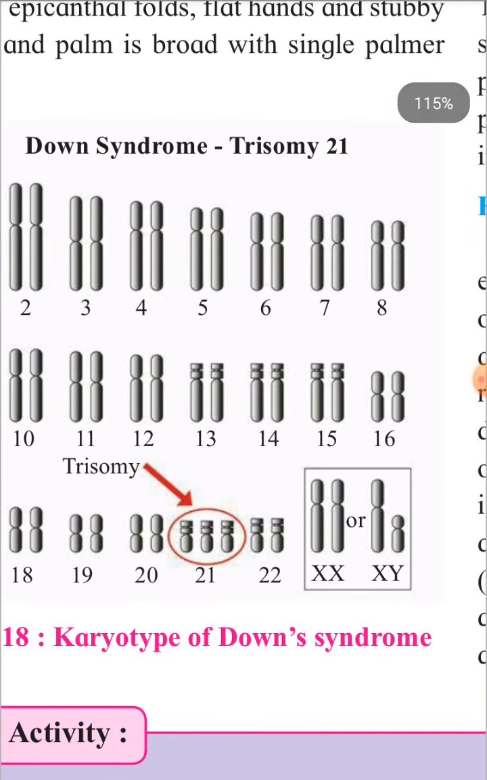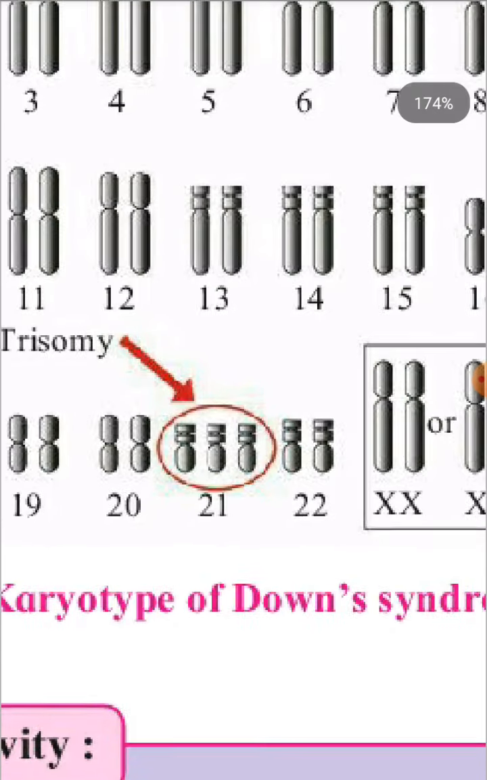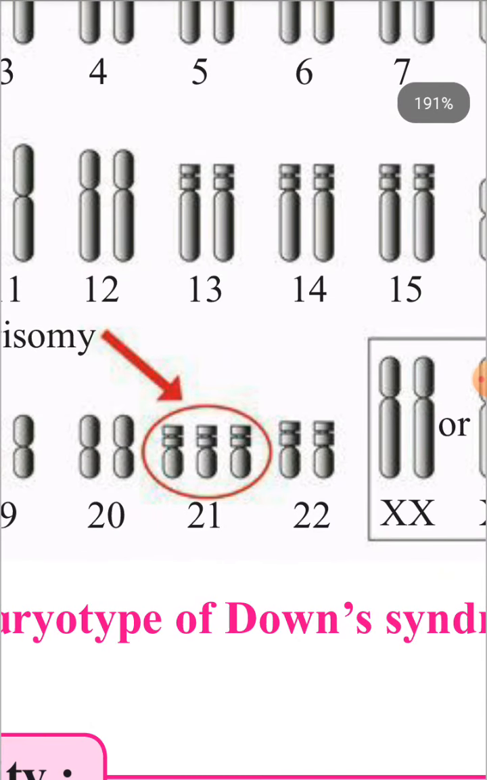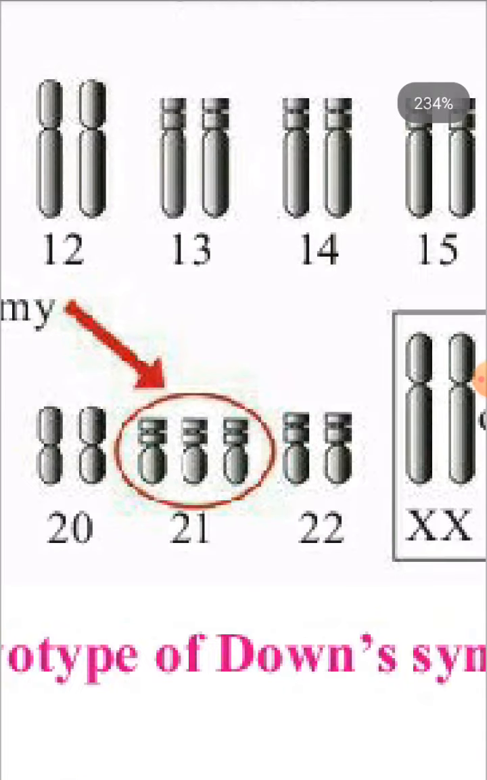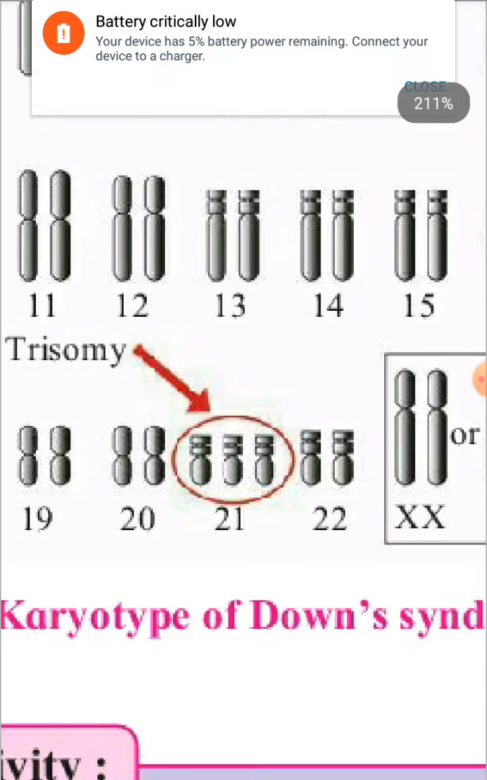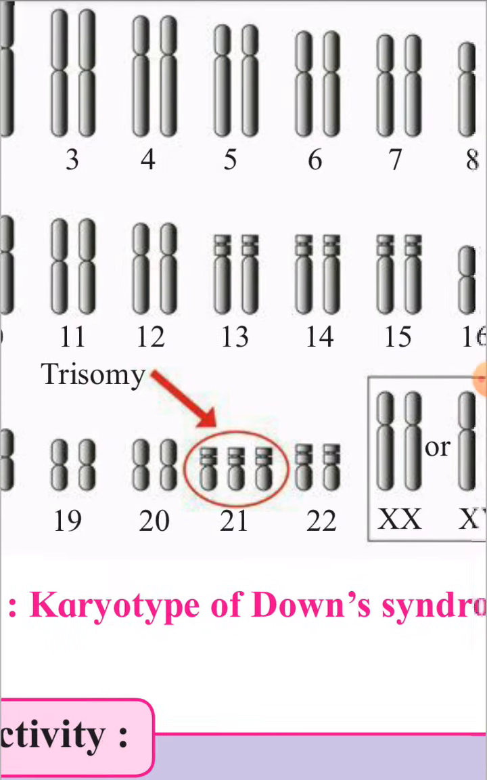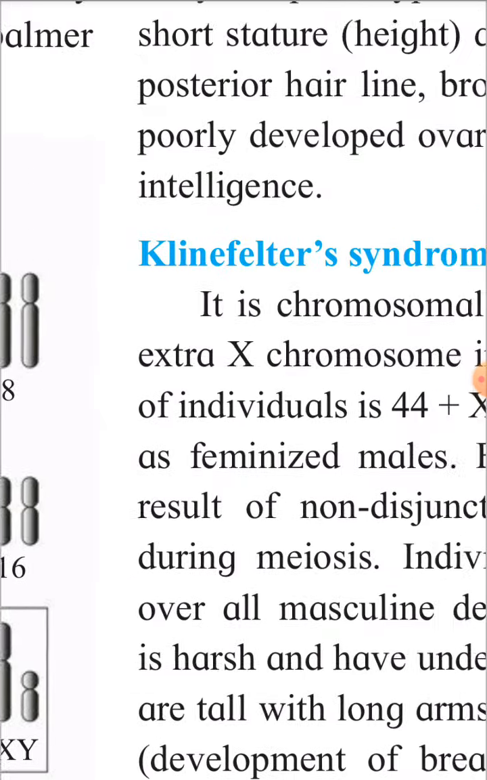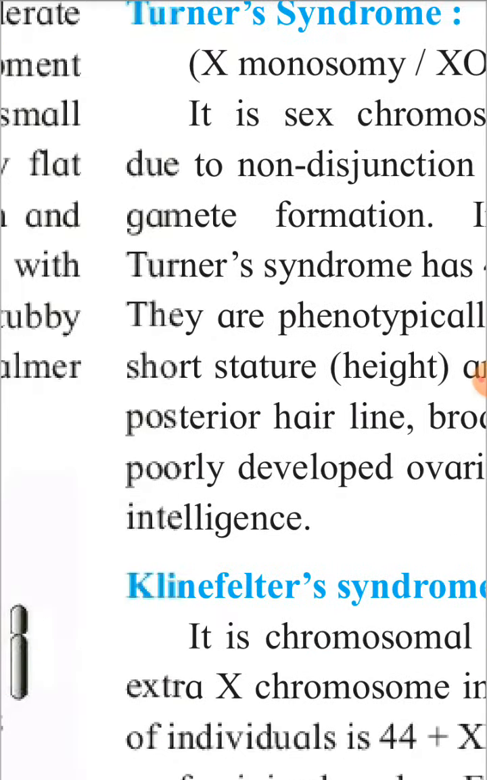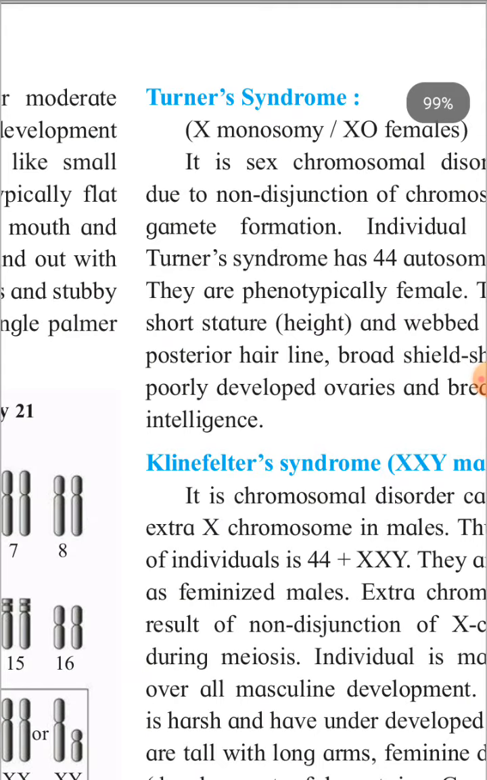So here they have shown in the diagram the 21st pair of chromosomes. So three chromosomes are there. In the normal case there are only two chromosomes in a pair, but here in Down syndrome there are three chromosomes.